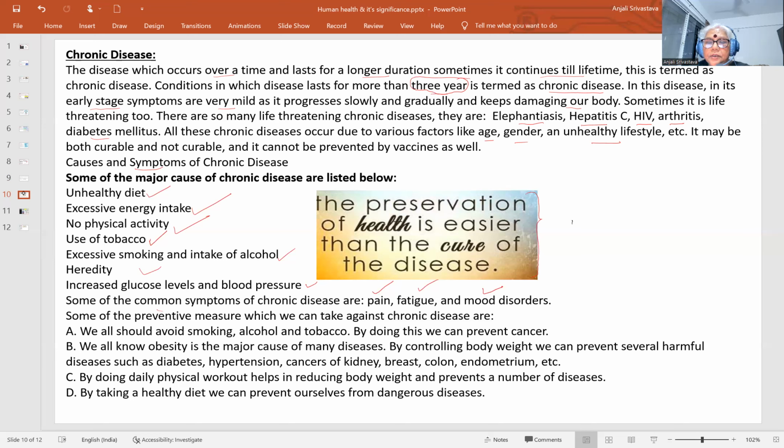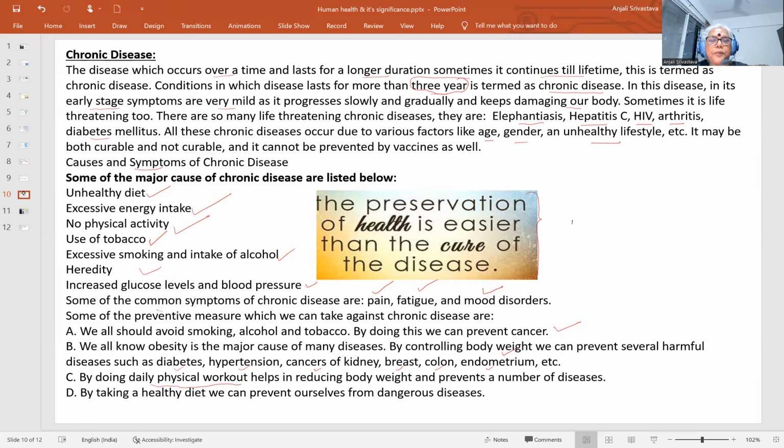So what are those important measures? We should avoid smoking, alcohol, tobacco. By doing this, we can prevent cancer. We all know obesity is the major cause of many diseases. By controlling body weight, we can prevent several harmful diseases such as diabetes, hypertension, and cancers of the kidney, breast, colon, endometrium. These are the different parts of the body. But with a good lifestyle, with good eating habits, we can prevent ourselves from these diseases by doing a daily physical workout.